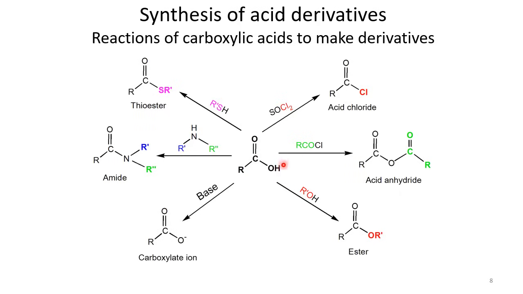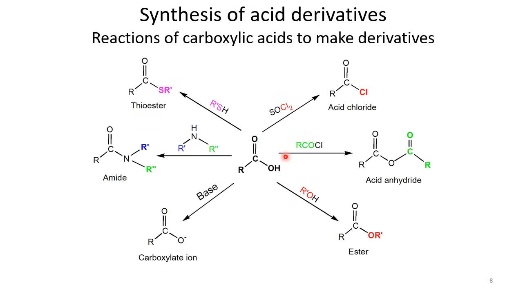And if you want to convert carboxylic acid into amide, you have to react it with amine, and then to convert it into a salt, we can use a base to convert it into a carboxylate ion. And if we have a reaction of carboxylic acid with an alcohol, then we get an ester. And if we convert it by using acyl chloride, then we get an anhydride, that is a mixed anhydride. A mixed anhydride is when we have different R groups here, like the green R is different from the black R. But if you have the same R, it is also possible to get a symmetrical acid anhydride.